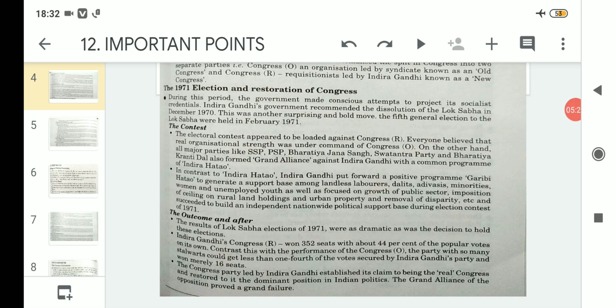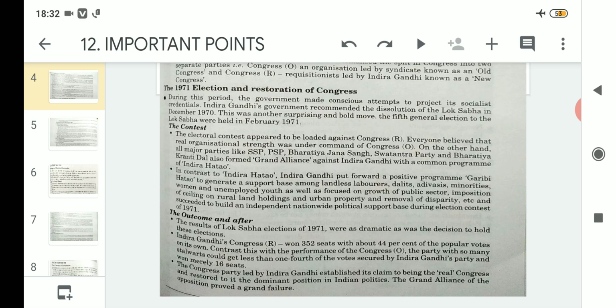And why do you think Indira Gandhi's party, Congress R, the Requisitionist, could win 352 seats? Because all the other parties, namely the Grand Alliance as well as Congress O, Congress Old, were focusing on removing Indira Gandhi.